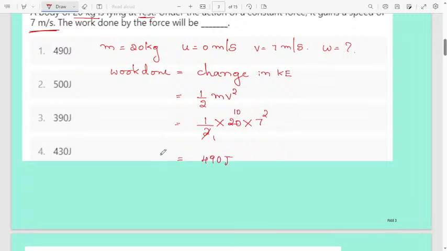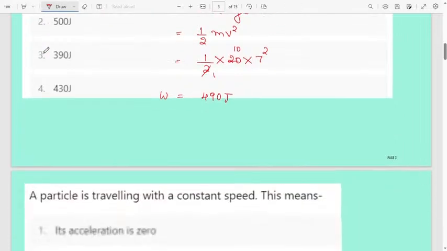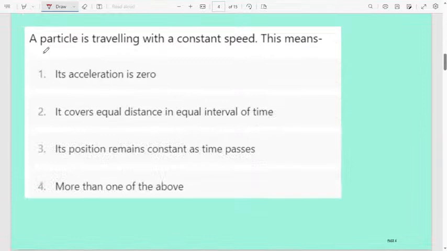This is the work done. Work done they are asking here. Work done will be 490 joule. Easy question. Everything is given. You have to substitute in the formula. Work done is equal to change in kinetic energy, you know the formula half m v square. Substitute and you will get it. Let us move to the next question.